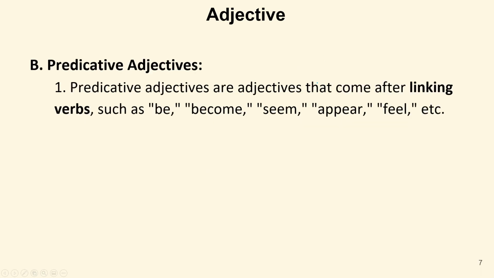Now let us see what predicative adjectives are. Predicative adjectives are adjectives that come after linking verbs such as be, become, seem, appear, feel, etc. So all these are linking verbs. Now if there is a noun, then we have a linking verb, then we have an adjective. So this adjective is known as a predicative adjective.